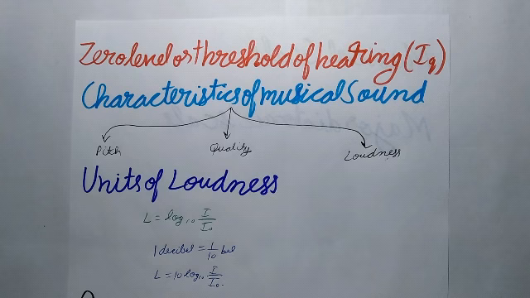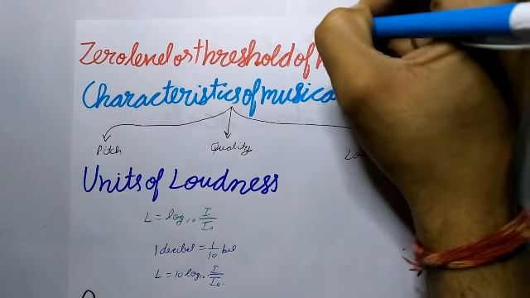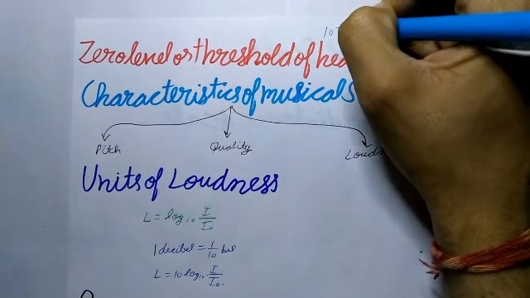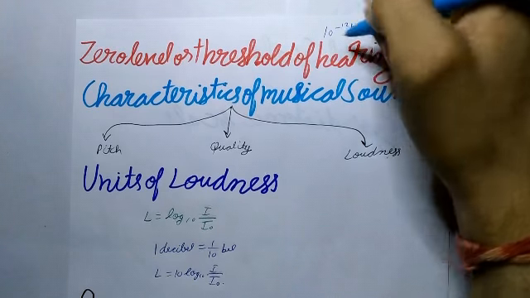The lowest intensity of the sound that can be perceived by a human ear is called threshold of hearing. For a sound of frequency 1 kHz, it is found that the threshold of hearing is 10 to the power minus 12 W m to the power minus 2.